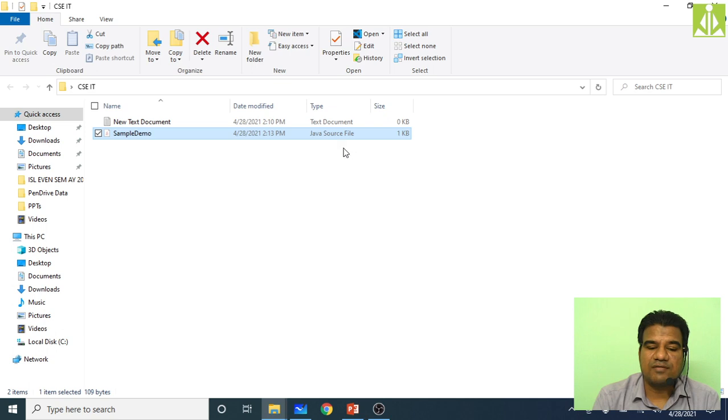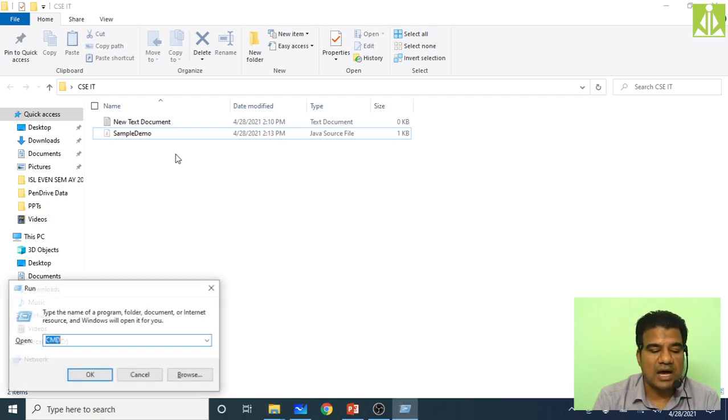Now once the file is saved, I have to compile this file and show the output from it. How can I do that? Again, the compilation and execution we will do from the command prompt itself.